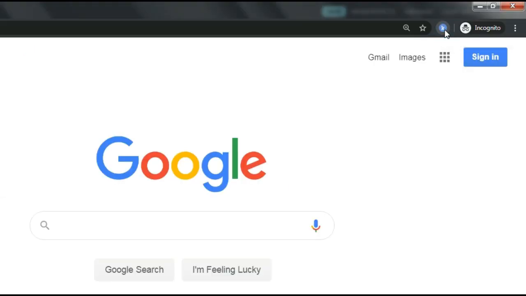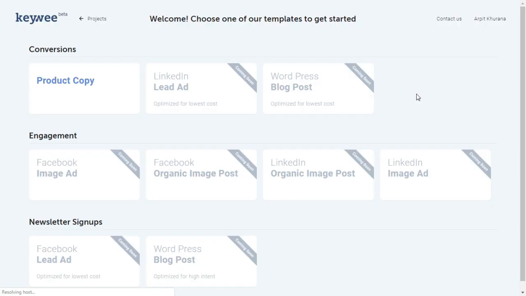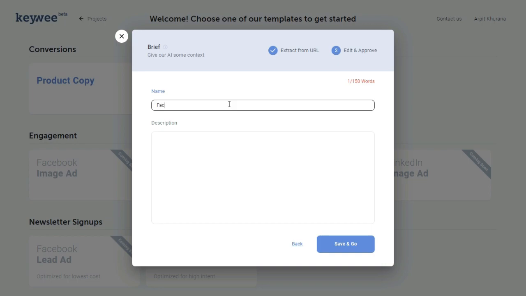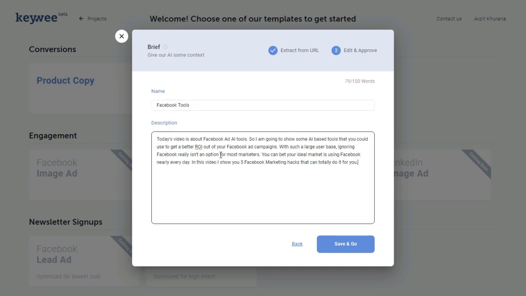The app is in beta and I'm eagerly waiting for them to roll out the full version. You can play a little with it. Start with a keyword or a product name, followed by a few noteworthy sentences. You can copy paste the text here. The gist of what you want to promote should be clear. Then click on Save and Go.